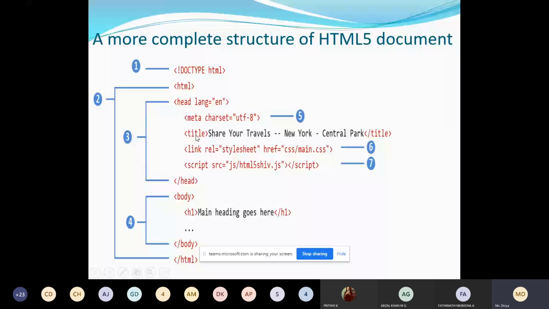Write it in points in the exam also. The first one is the doctype. The doctype tells the browser that we are using an HTML5 document.